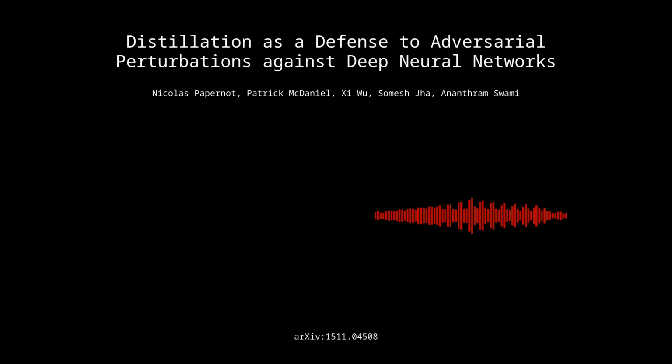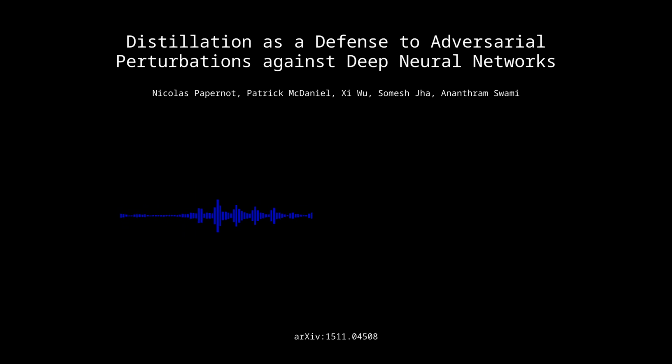Exactly. And they connect this to the idea of stability and learning theory, suggesting that defensive distillation, because it encourages smoother decision boundaries, leads to a more stable learning process, which in turn enhances generalization. That's fascinating. So it's not just a security benefit, but also a potential improvement in the overall learning capabilities of the network. Right, exactly. It's a really intriguing result.